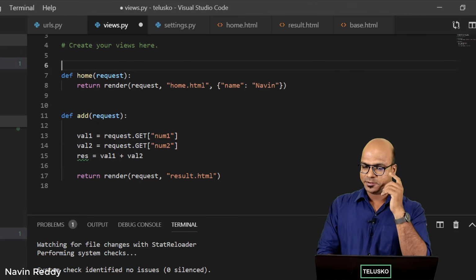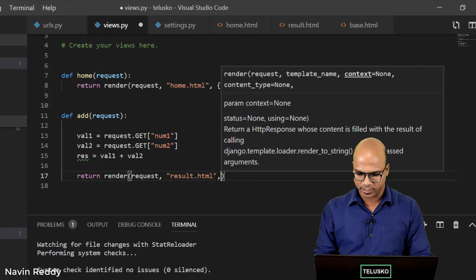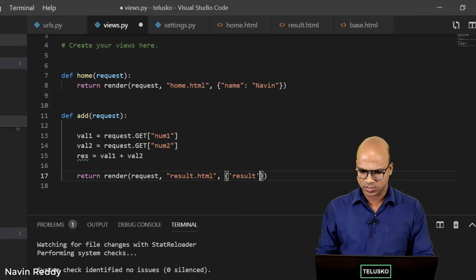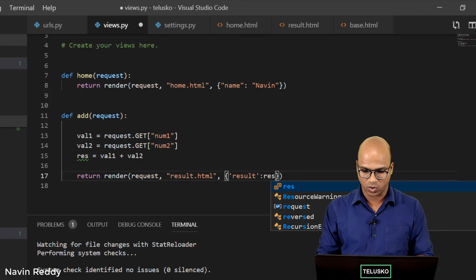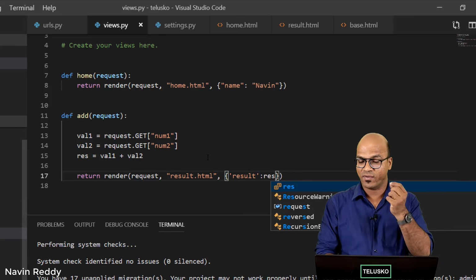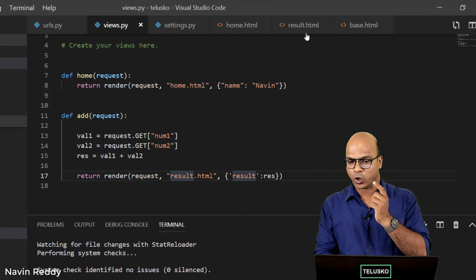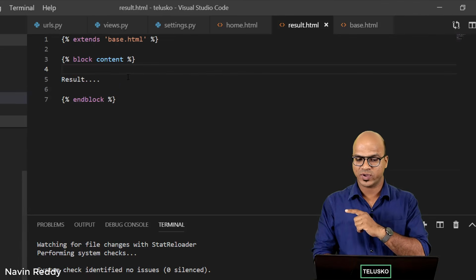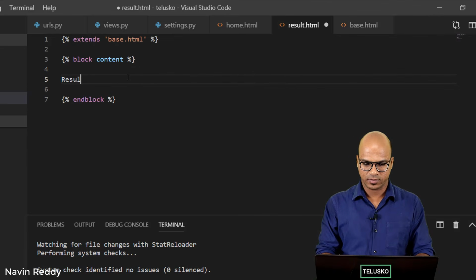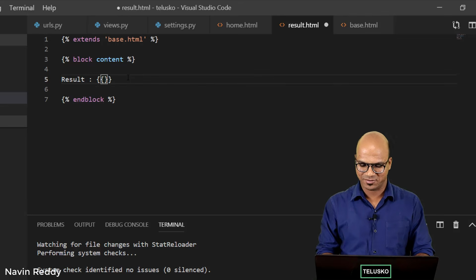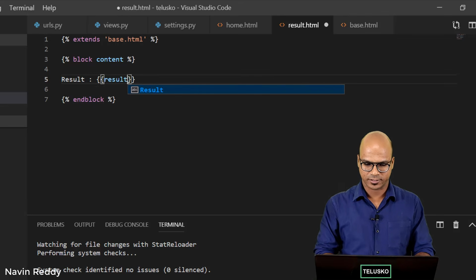right? And the way you can send it, you can simply give a comma here, and you can use curly brackets. We have done this before, right? So I can say result colon res. So res is a variable in which you have the output value, which I'm sending with the name result. So if I go back to result.html, this is where I want to print it. So I will say result colon, and if you remember, we can use curly brackets for the name, and I can say result. Done.